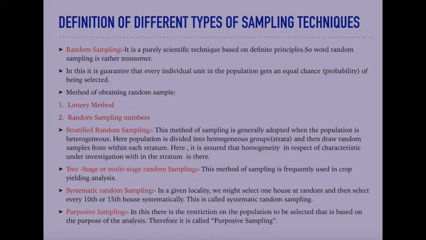So, a sampling technique in which each of the NCn samples has an equal chance of being selected is known as random sampling, and the sample obtained by this technique is termed a random sample.